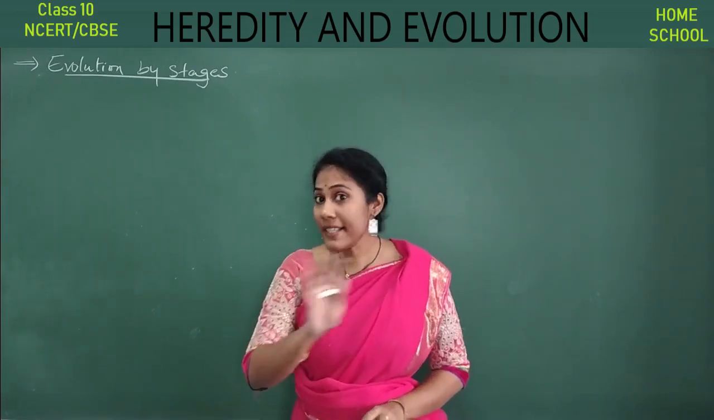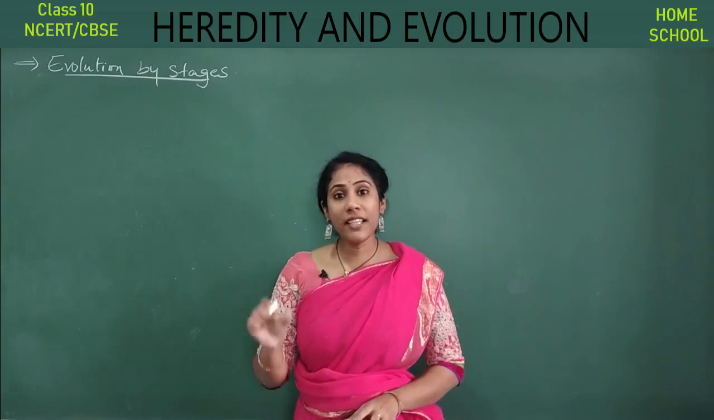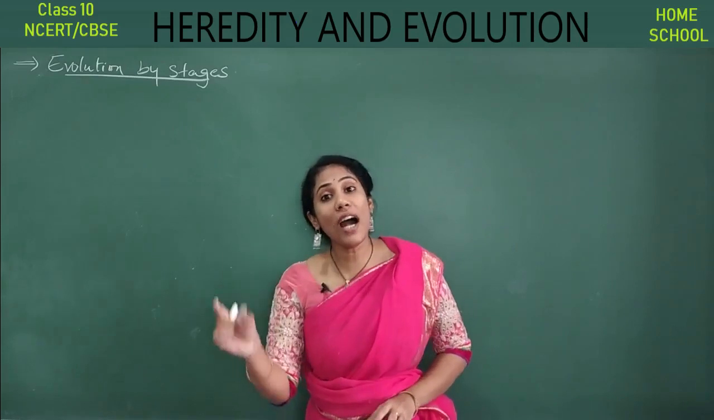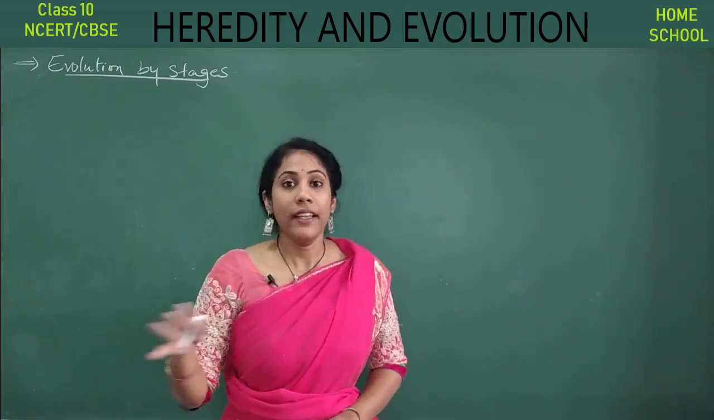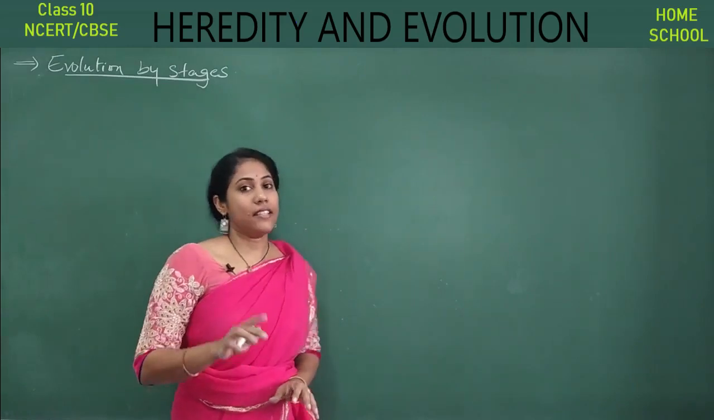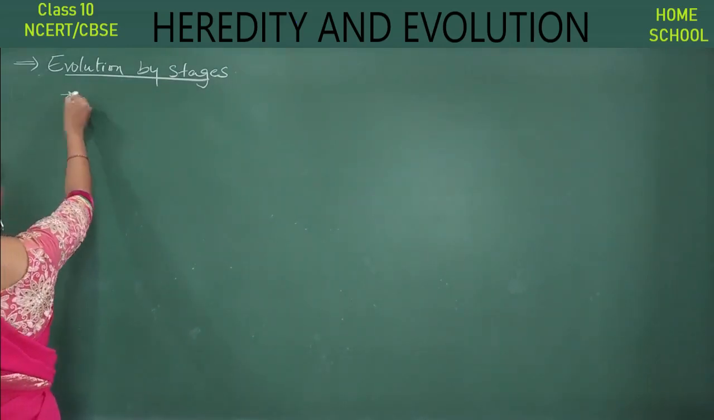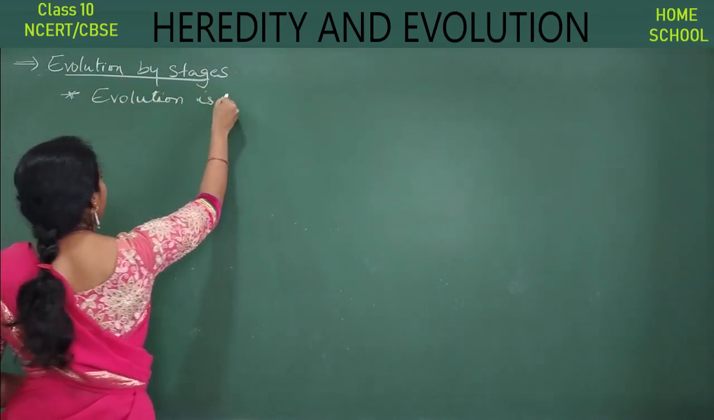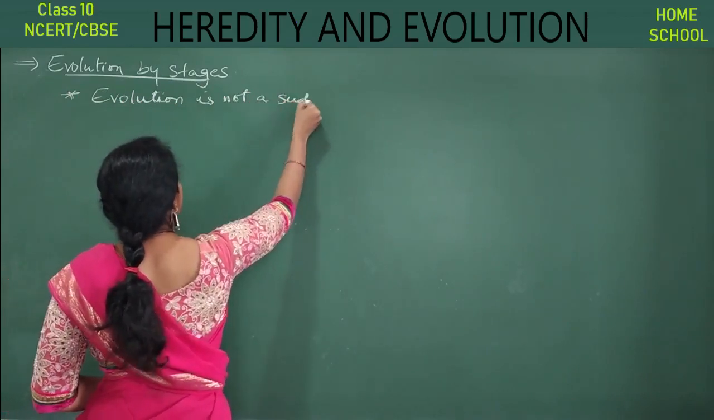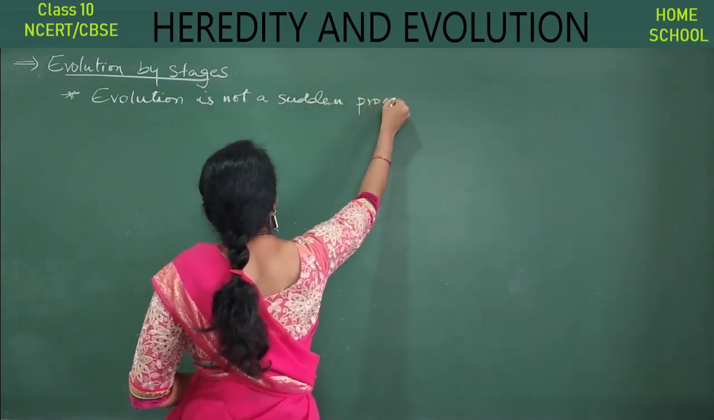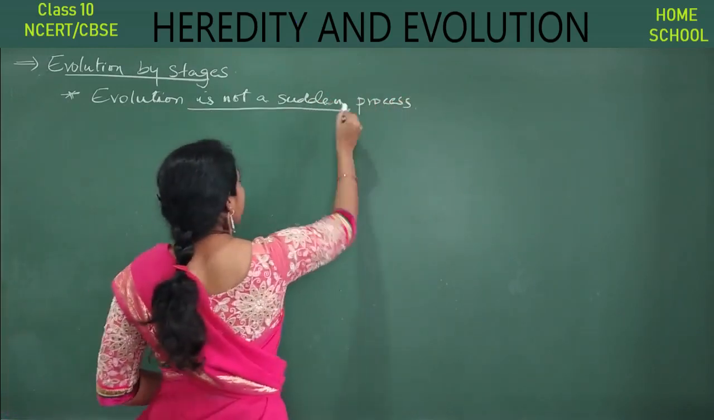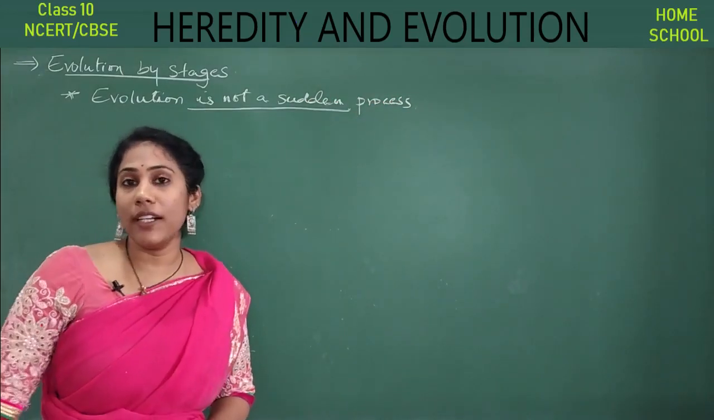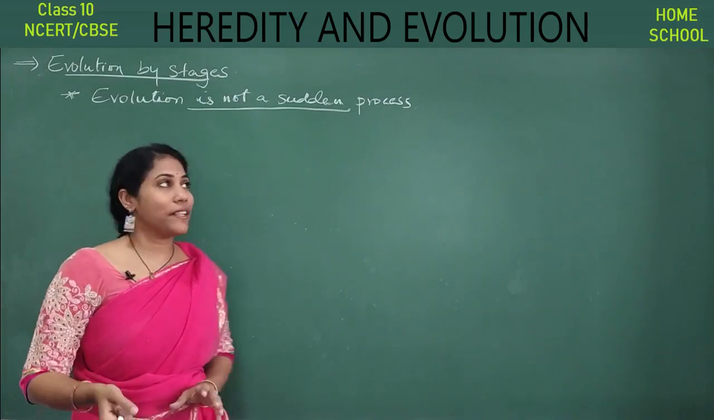So evolution is not a sudden process. It always occurs very slowly, gradually, right? And also occurs in stages. Okay, so this is what we study in this class. So first point that you have to remember is evolution is not a sudden process. It is not a sudden process, guys. Suddenly in one generation itself the species are getting evolved, that particular thing you don't observe here.